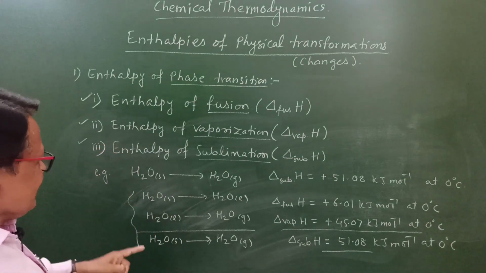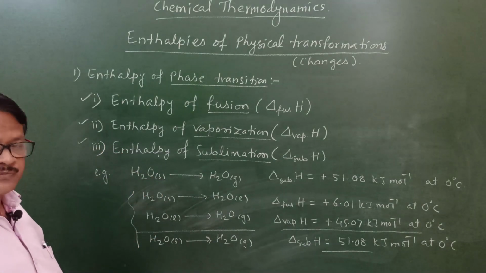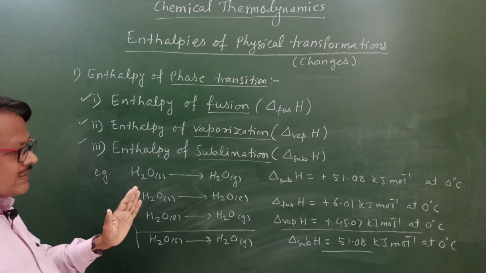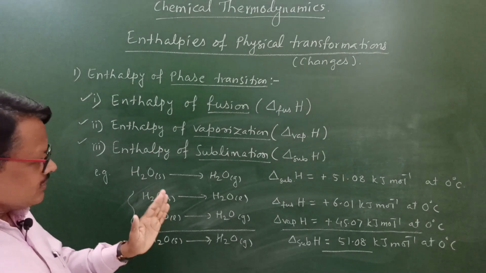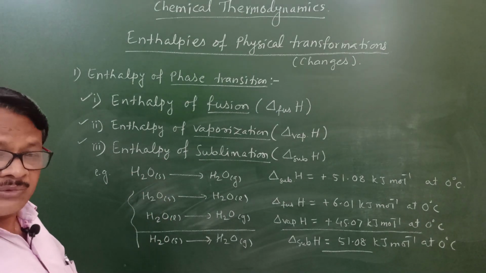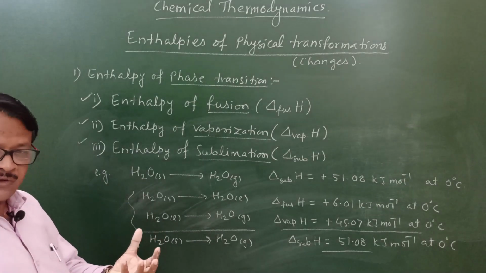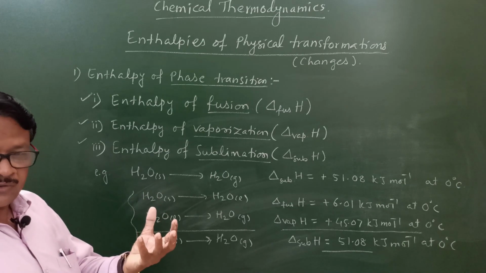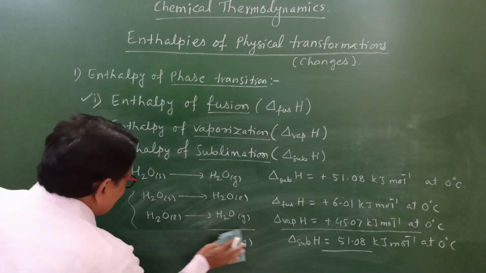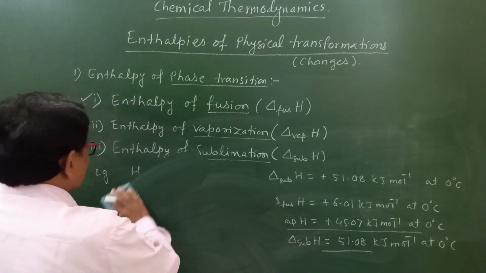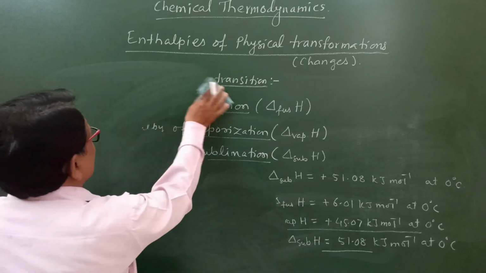And regarding this enthalpy of sublimation, this can be shown graphically also. How can this enthalpy of sublimation be shown graphically? Means enthalpy of fusion, enthalpy of vaporization, and enthalpy of sublimation. These 3 terms can be well explained with the help of a graph. How I will draw this graph on the board.